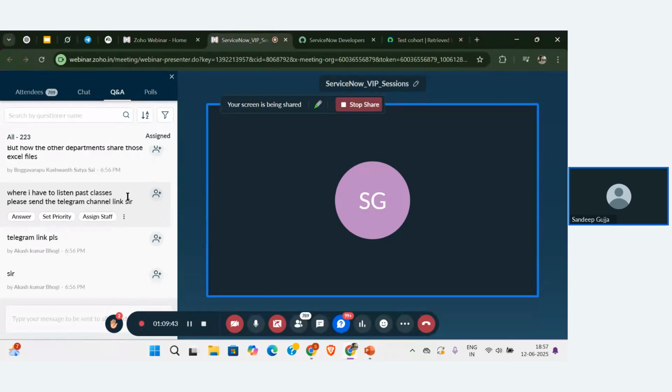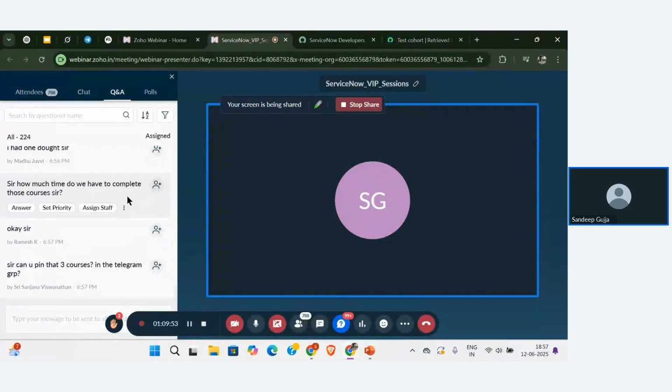That is the second advantage. And the third advantage is that there is a career fair that is going to happen in August, in the first week or second week. If you complete that before then, and you also take the CSA exam, that is the global certification, then you will be a part of the career fair. So guys, these are the three different advantages that you have, and they are very huge advantages for you. Each and everything is very valid, and you can use that to the fullest.